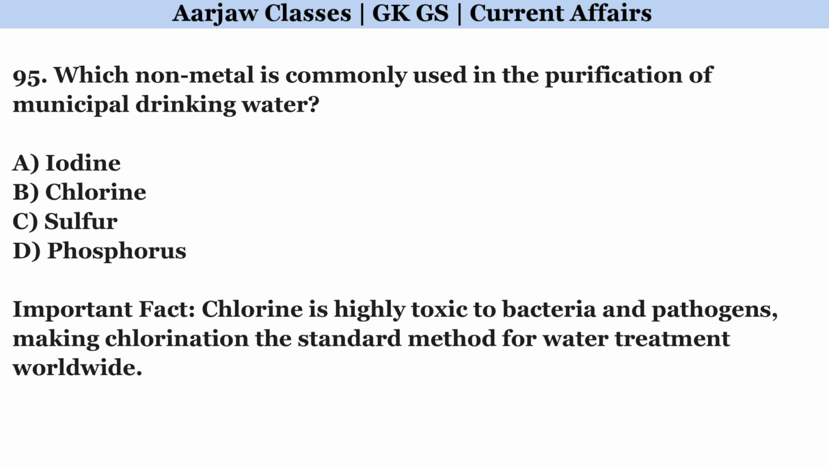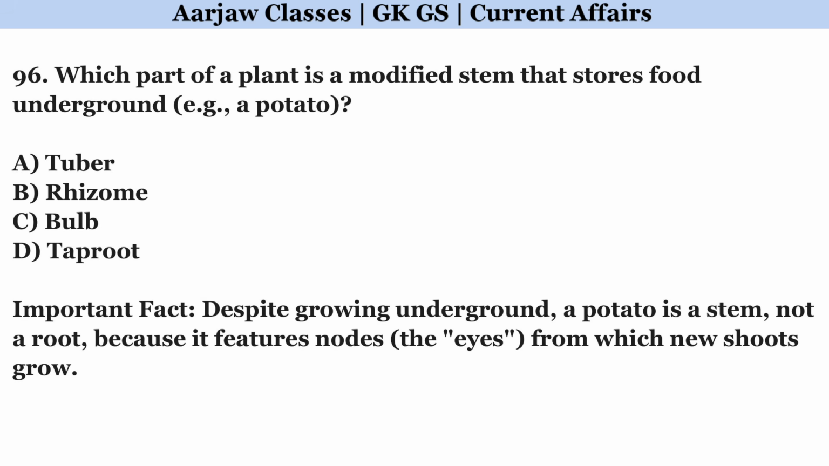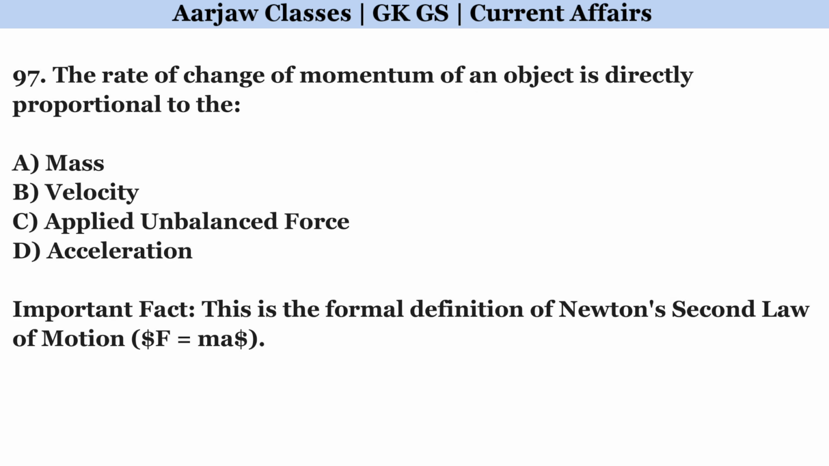Which nonmetal is commonly used in the purification of municipal drinking water? Right option is B. Chlorine. Which part of a plant is a modified stem that stores food underground? Right option is A. Tuber. The rate of change of momentum of an object is directly proportional to the.